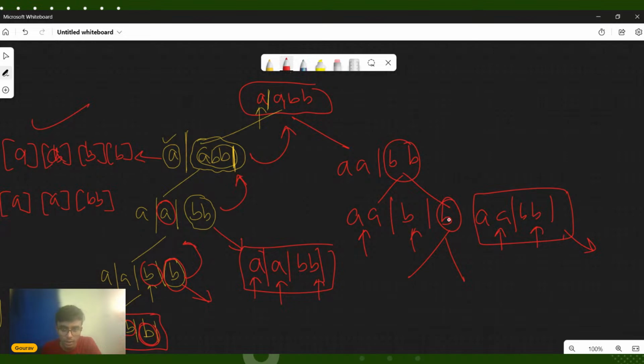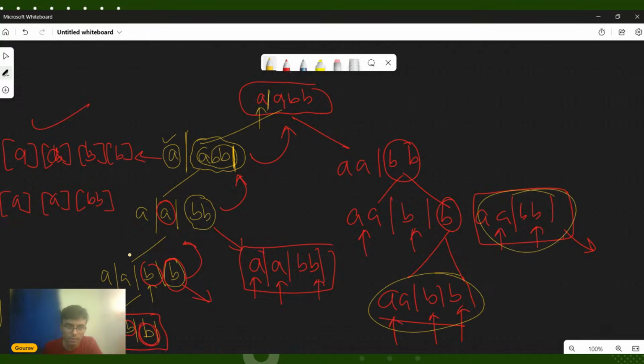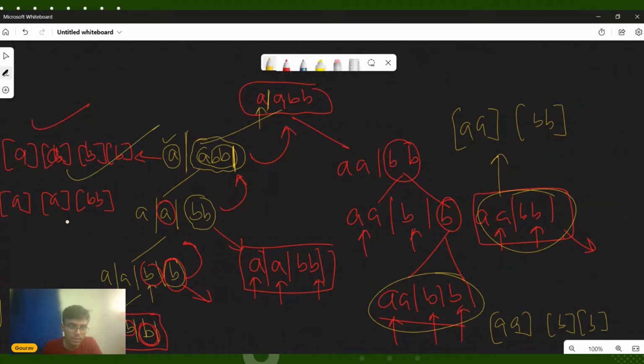be recursively calling anything. Now this B will recursively call for only one option because B is only the last character. So finally we will have A, B, B. Okay. So this is a palindrome, this is palindrome, this is palindrome. So what is happening here is that this is our answer, this is our answer. So this will give rise to answer something like this: A, B, B, and this will give rise to answer A, B, B. So this is one of our answers. So in total, we got 4 different ways we can actually partition this given string to generate all possible palindromic partitions. Okay, I hope this makes it very clear to everyone out here.